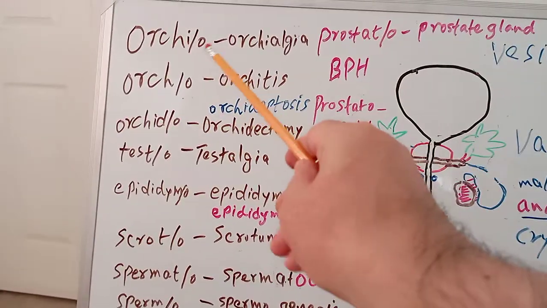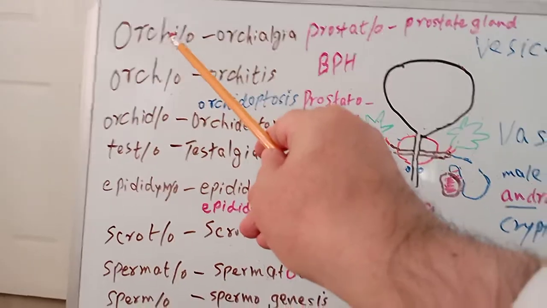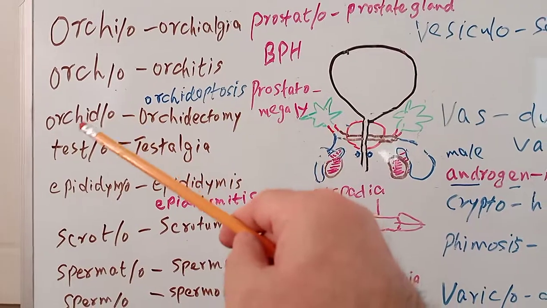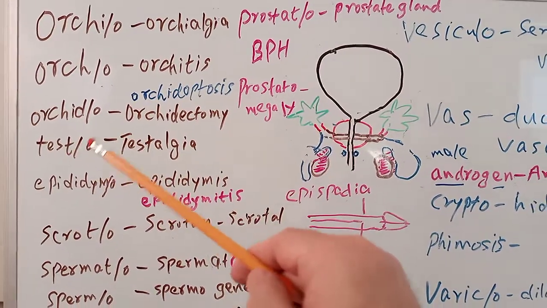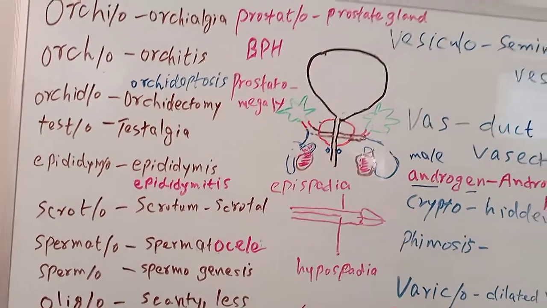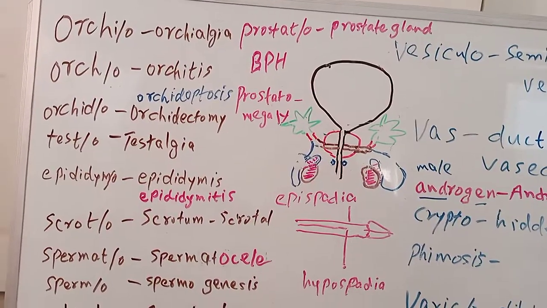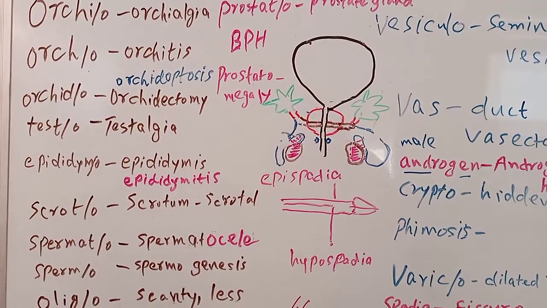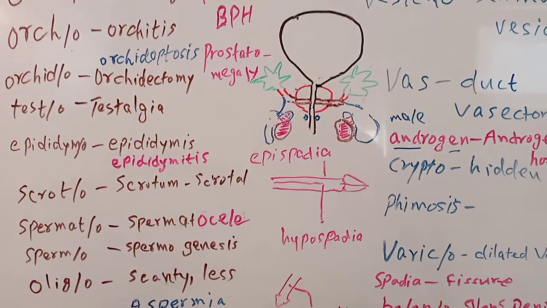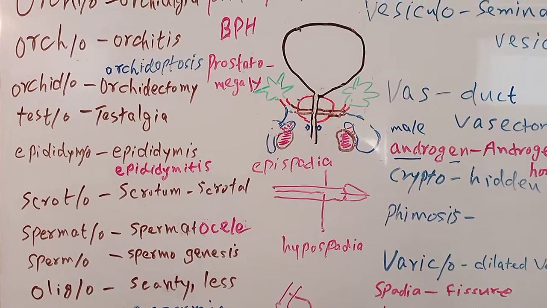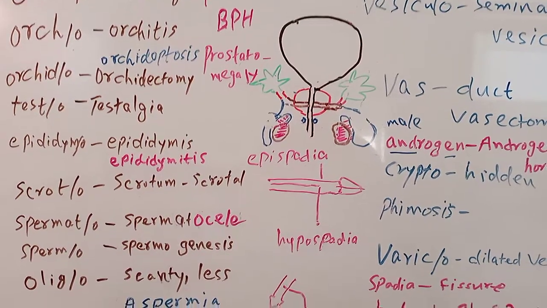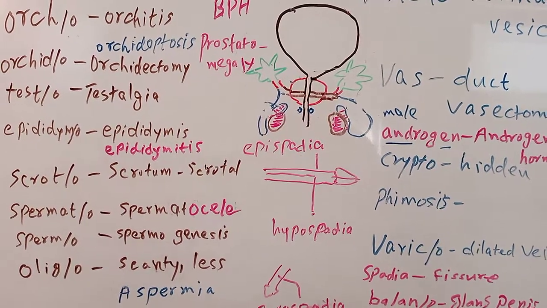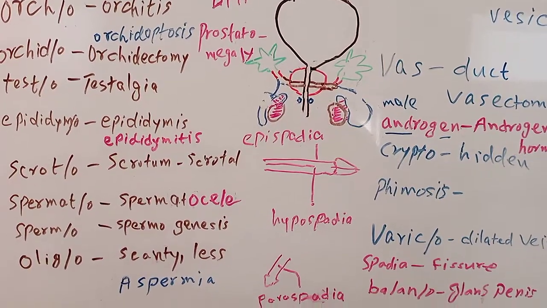There are four word roots for testis. Number one is orchio. Number two is orco. Number three is orchido. Number four is testo. So we can say orchialgia, pain in the testis. With orco, we can make orchitis, infection of the testis. You remember, orchitis stands for both inflammation and infection. So it may be infection of the testis or it may be inflammation of the testis.